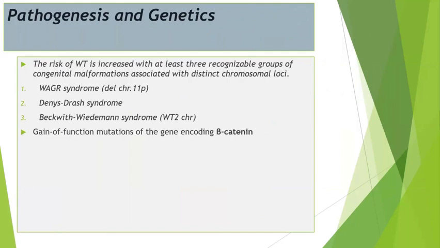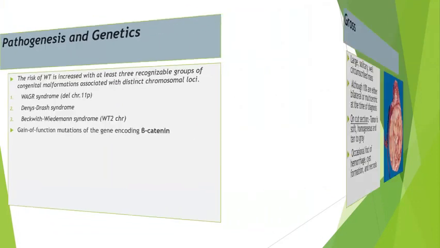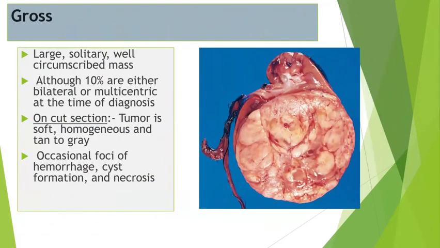Pathogenesis: it is usually associated with WAGR syndrome with the deletion on chromosome 11, or Denys-Drash syndrome, or Beckwith-Wiedemann syndrome, or there can be an abnormality in the gene encoding beta-catenin. Grossly, this usually presents as a large, solitary, well-circumscribed mass. About 10% will be bilateral or multicentric at the time of diagnosis.